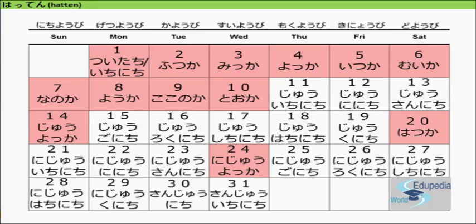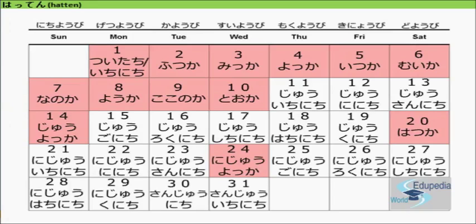Sunday is Nichiyobi, Monday is Getsuyobi, Tuesday is Kayobi, Wednesday is Suiyobi, Thursday is Mokuyobi, Friday is Kinyobi. It is actually pronounced Kinyobi, though it is written as Kin'yobi. Saturday is Doyobi.